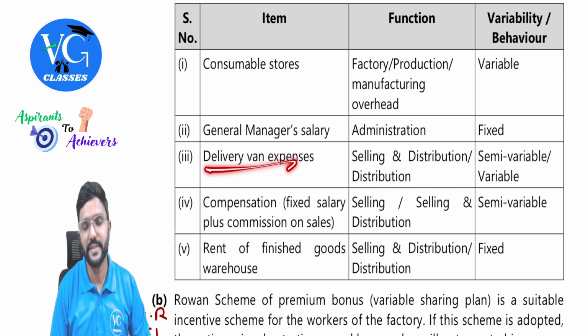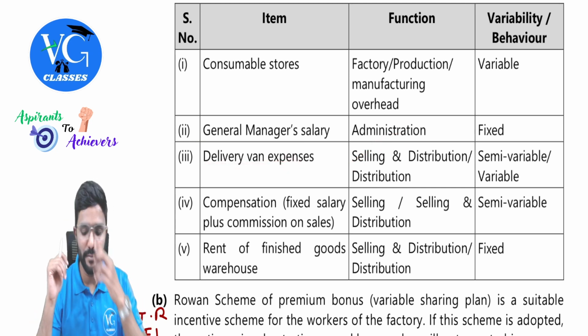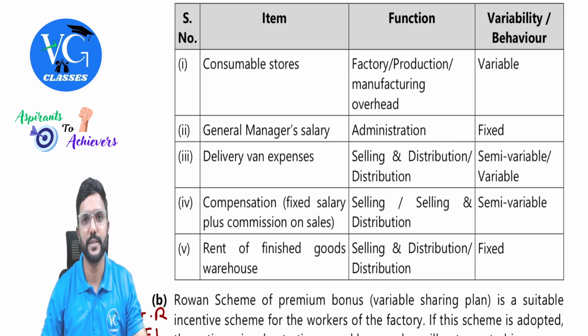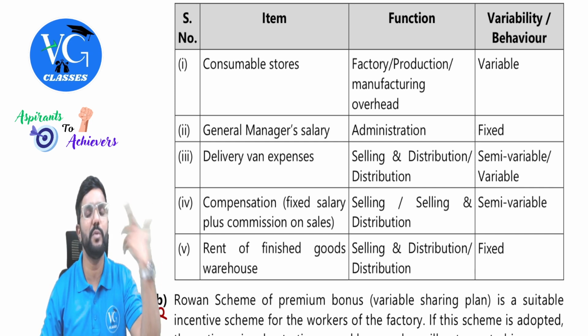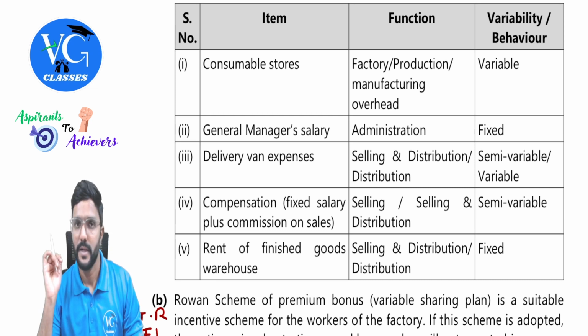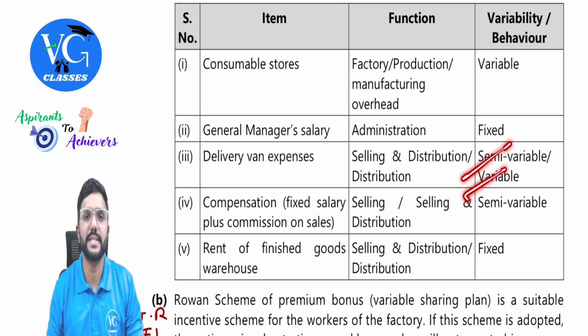So delivery van expenses, guys, can be variable or semi-variable. Variable means, if it depends on each and every unit delivered, then it will be variable. Or else, in a van, we can fit in, assume, 1000 kgs. Over and above 1000 kgs, we need one more van. So in that case, can I call it semi-variable? Yes. Got it? It can be either variable or semi-variable.